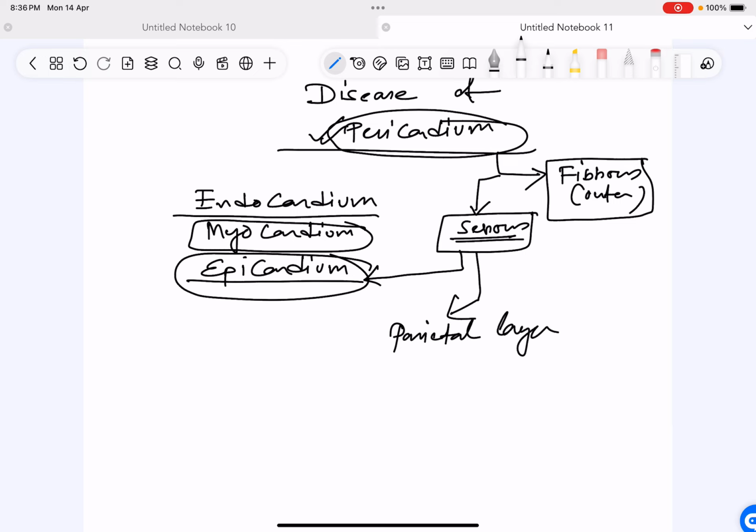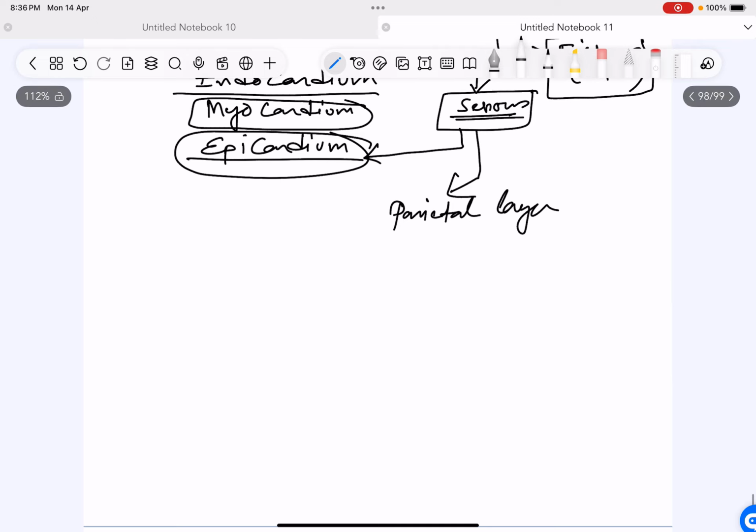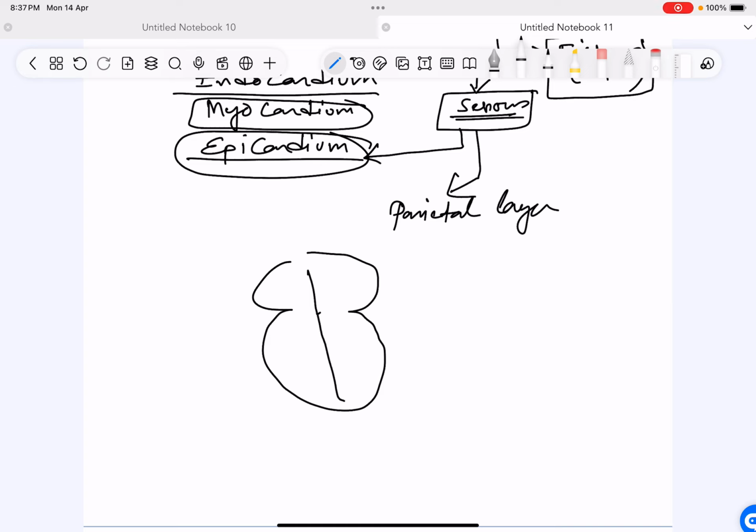So serous layer is divided into two layers. First of all, the visceral layer. The visceral layer means the layer which covers the heart. Let's suppose this is the heart. So suppose this is the myocardium. This part which I'm drawing, this one is your myocardium. So immediately adhered to the myocardium is the epicardium. This red line. What is epicardium?